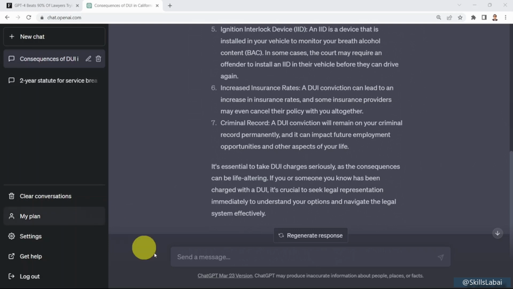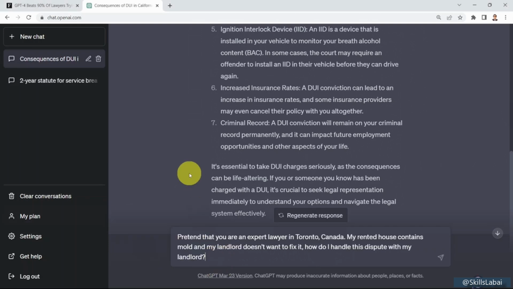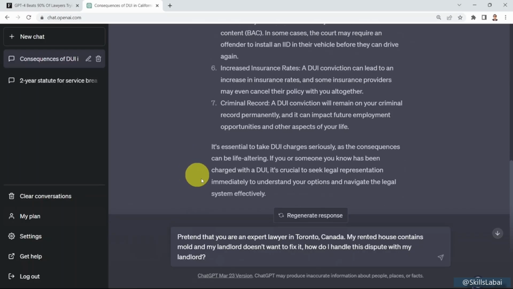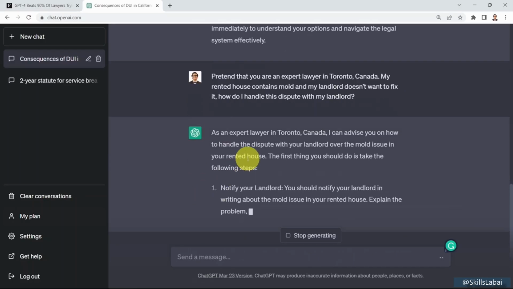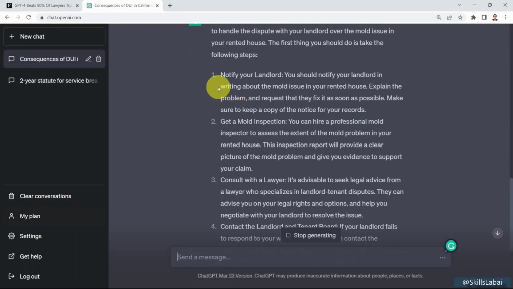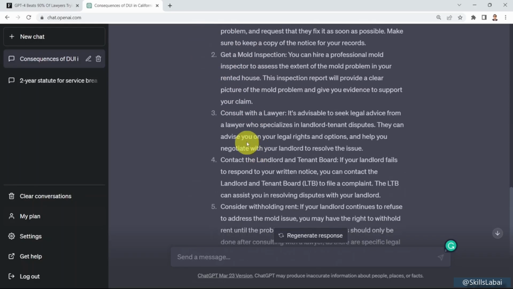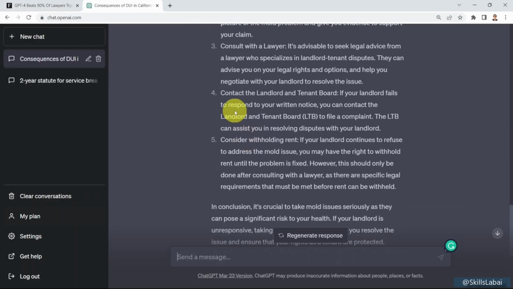Let's assume that right now I would like ChatGPT to pretend that it's an expert lawyer in Toronto, Canada. I'm asking ChatGPT to assume that my rented house contains mold and my landlord doesn't want to fix it. How do I handle this dispute with my landlord? You press enter. Here we go. It tells you first, you need to notify your landlord. Then you need to get a mold inspection. If that doesn't work, you need to consult with a lawyer, and then contact the Landlord and Tenant Board. This is actually pretty accurate. I went through that myself before. And then consider withholding rent at the end.